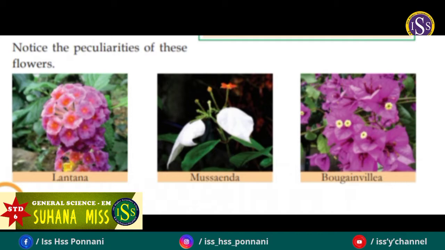What is the advantage of the leaves surrounding a Musanda flower changing color and appearing like the flower? It is also for attracting the pollinating agents and to carry out the pollination.